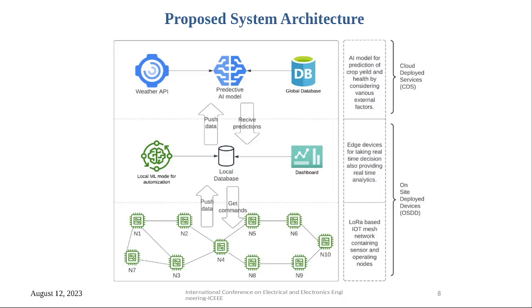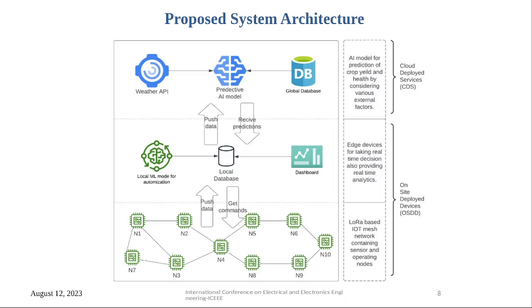The actuator nodes can control a pump, etc. The local database is a MongoDB database that is connected to the global database at tier 3. The tier 3 database is a snapshot of the local database.